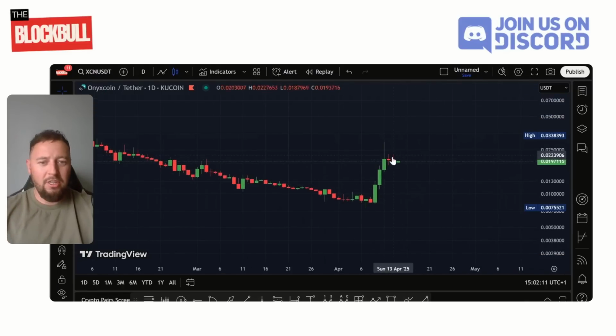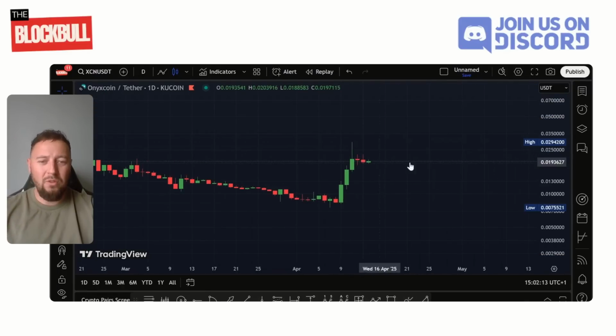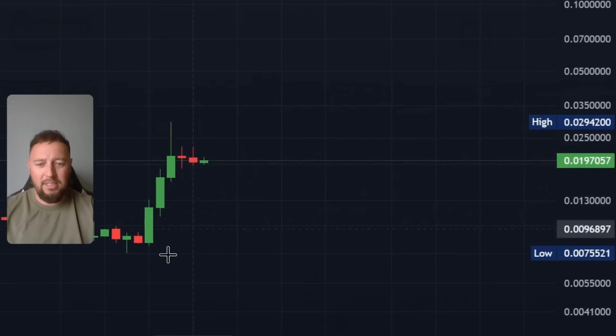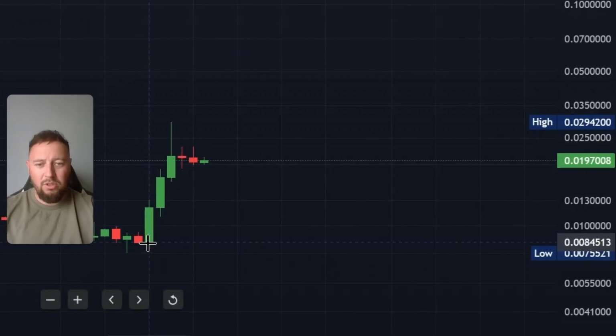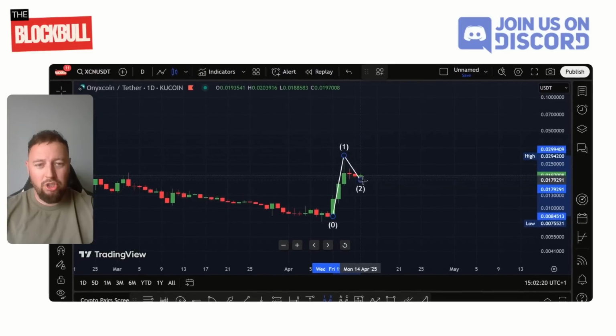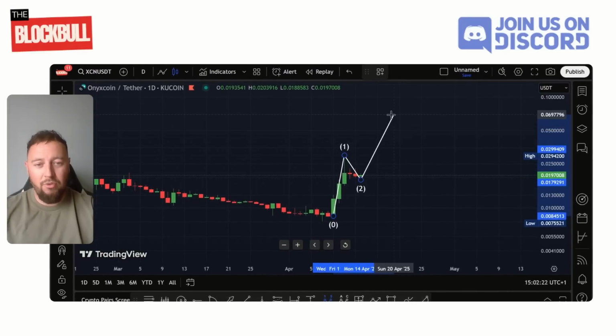You can see this consolidation now. We've got a couple of red candles here consolidating sideways. But like I say, I do believe this is going to be a new 5 count. So we've got the 1, the 2. We're waiting for Wednesday before we start 3.